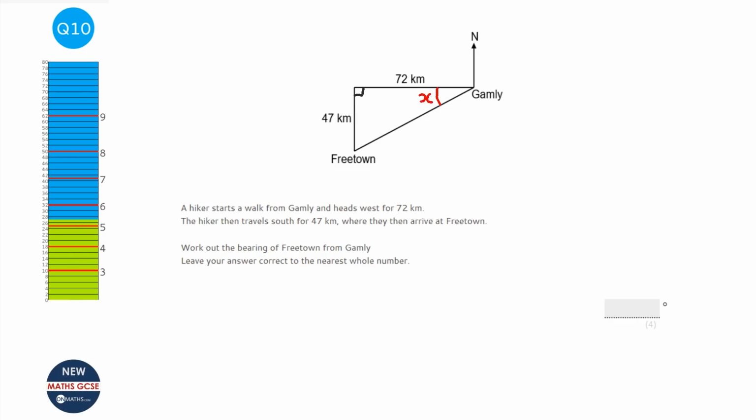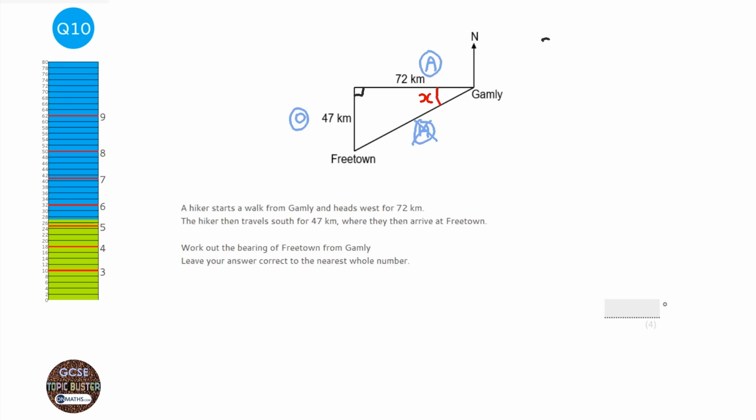Now to find x, we need trigonometry, and to do trigonometry, we need to label the sides. We've got the opposite here, which is opposite the angle we want. We've got the adjacent here, and we've got the hypotenuse here. The hypotenuse is of no interest, we're not looking for it and we're not given it. So it's O and A.